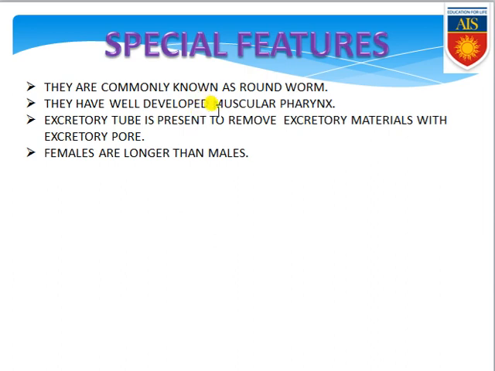Coming to the special features, the worms belonging to this phylum Nematoda are exclusively roundworms because they are round shaped. They have a well-developed muscular pharynx also, so for that reason they can be called helminths. An excretory tube is present which is responsible for removing excretory materials through excretory pores. Females are also present which are longer than the males. Keep it in your mind, females are longer than the males.